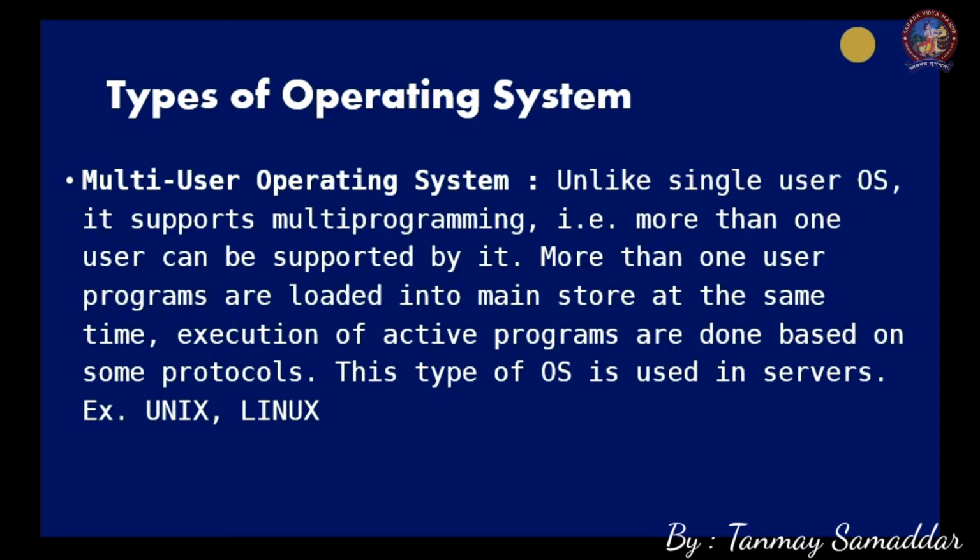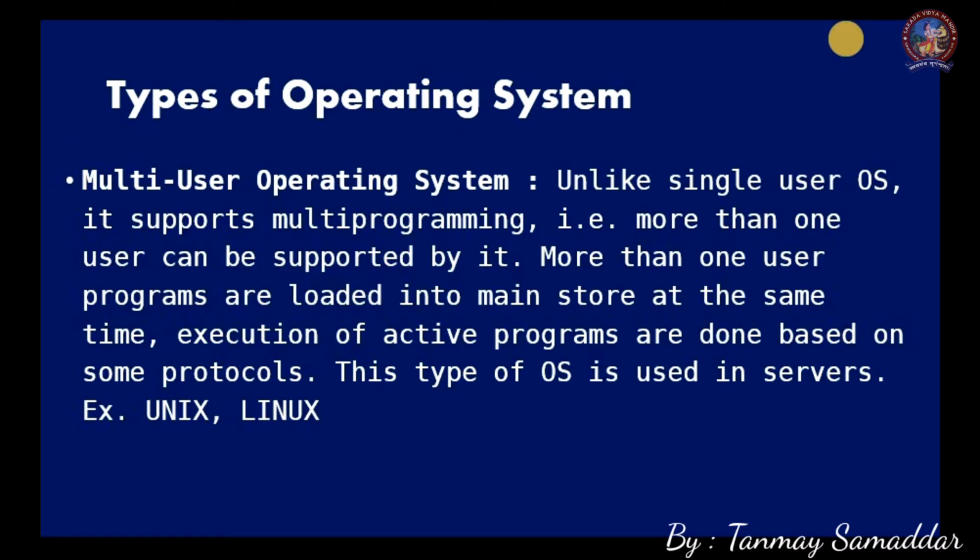So in this type of operating system there are different protocols. Protocols means a set of rules. This set of rules defines which process or which program will be executed first. Basically the servers use this kind of operating system because the servers are connected with many computers, and from many computers requests or processes are coming to the main computer, and that will be handled by this kind of operating system. Examples are Unix, Linux.